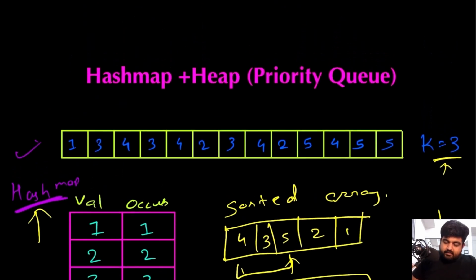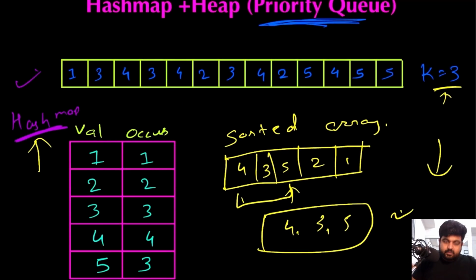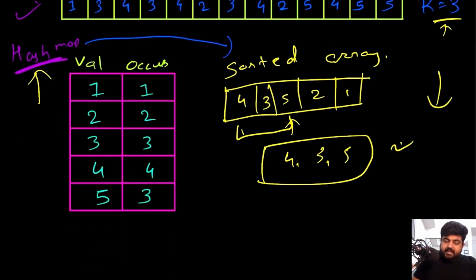But you would quickly ask me why I mentioned priority queue over here. Because over here, what I'm doing is taking this hash map and just sorting it, and we are able to generate the array. Well, in order to understand that, first let's understand the time complexity of this approach.